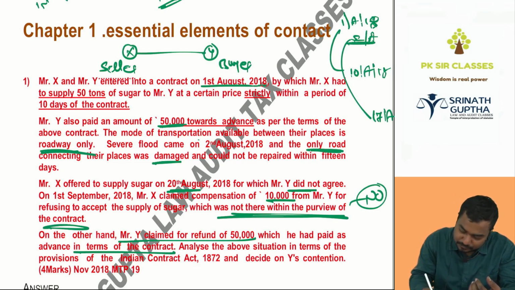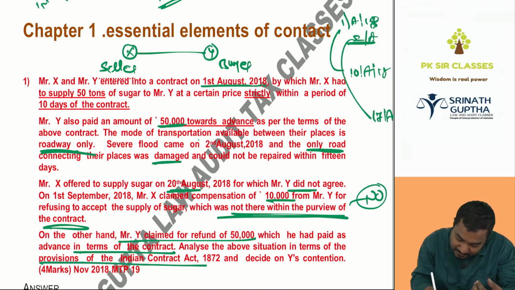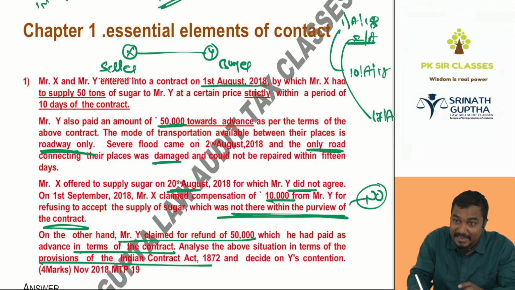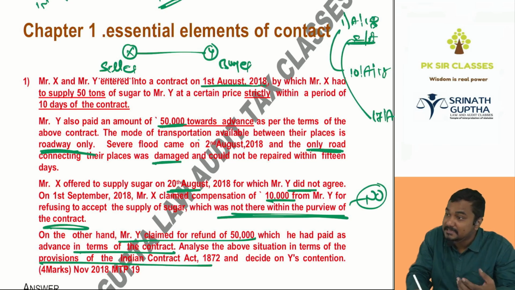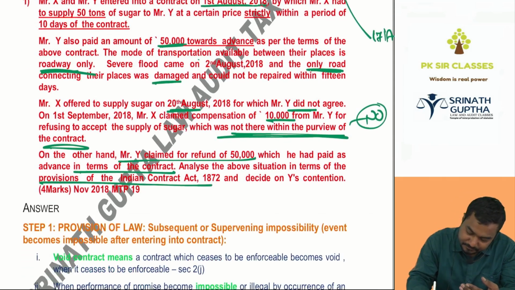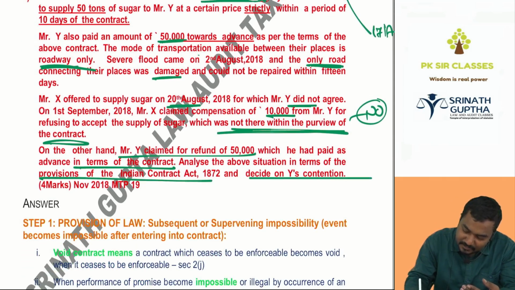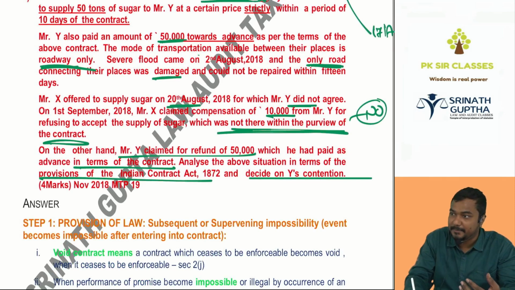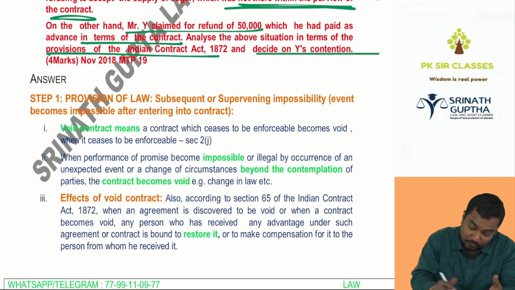Tell me, children. Analyze the above situation in terms of the provisions of the Contract Act. What is he asking, beta? Analyze the case as per the provisions of the Contract Act. That is what he is asking, step number 1. What should we write as the provision of law? In the Indian Contract Act, where is it covered? Void contract. Which contract? And decide the Y contention. Y is demanding 50k back. Whether Y can demand back this 50k? It was asked for 4 marks, beta.